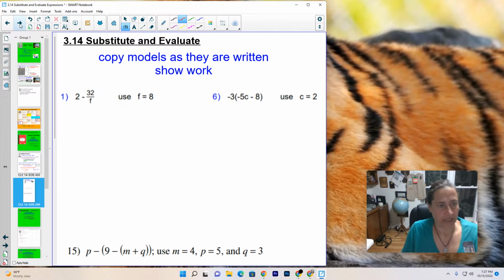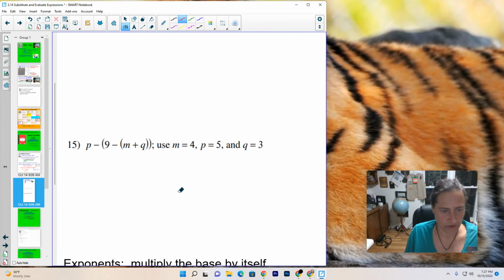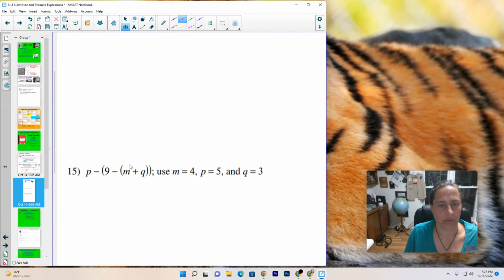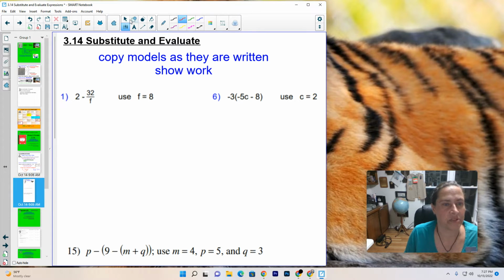All right, let's do a few here. We're going to hit some exponents and we'll review exponents really quick, but these first ones are just basic substitution and solving. So here's what we're going to do. I would like you to copy down number 1. So please, in your notes right now, write down number 1.